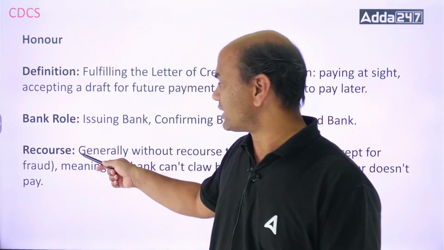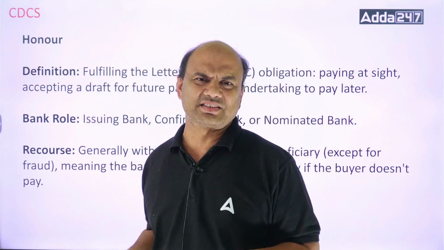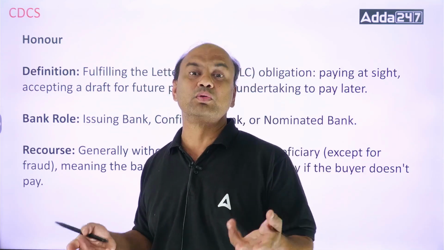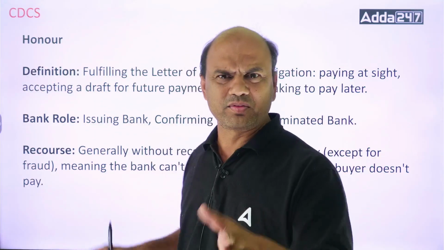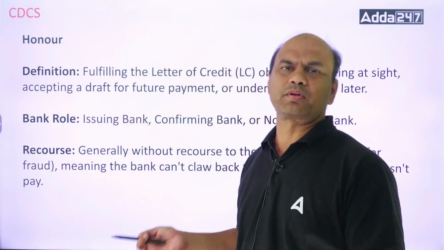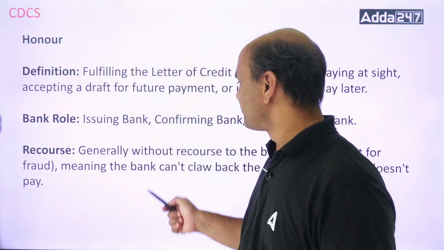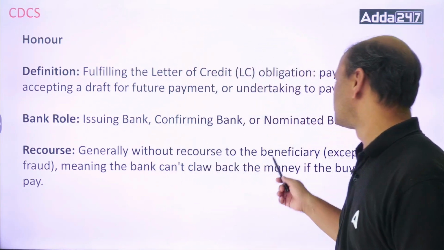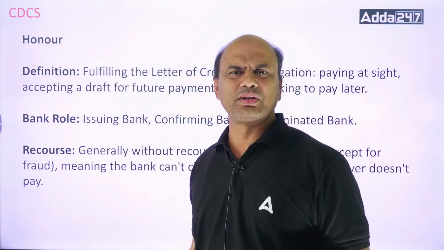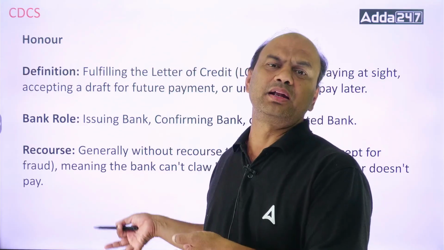Now what is the recourse? Whom do you have recourse on? Now what is the recourse in this case? The draft is drawn on me. I am the issuing bank and I am paying you. Who will I have a recourse on? I will not have recourse on anyone, because after all I am the final authority to pay. Got it? So generally without recourse to the Benny. Means I'll pay it on myself only. I will not bind that beneficiary also. And neither can I bind that applicant.